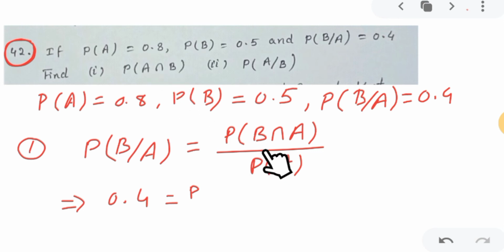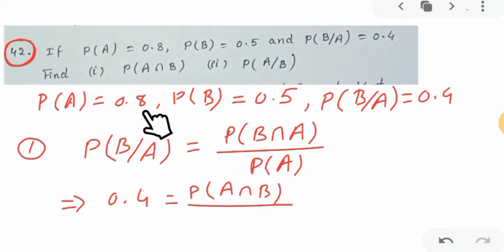So A intersection B or B intersection A, both are same. So I am writing A intersection B because in the question it is A intersection B. And probability of A is given as 0.8, so I will put the value 0.8. And it is very easy. I will just do the cross multiplication and I will get the probability of A intersection B.